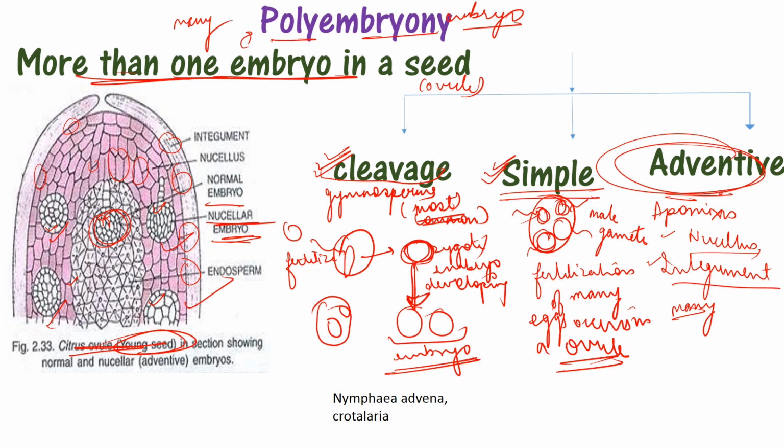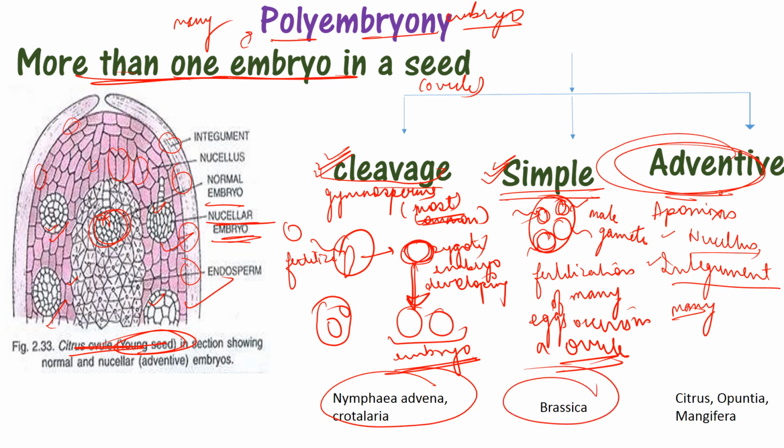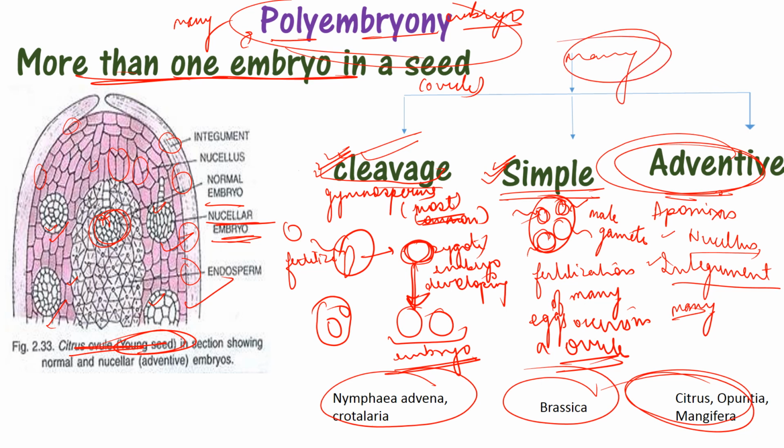The example of cleavage polyembryony is shown here. Then the examples of simple polyembryony are like Brassica, and the examples of adventive polyembryony are Citrus, Opuntia and Mangifera. So this was about polyembryony. In all the conditions, the embryos in a seed are many, but all have their own techniques. Like in this, division occurs. In this, many eggs are produced.